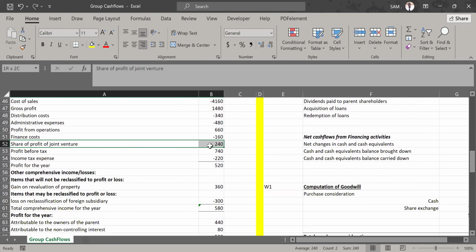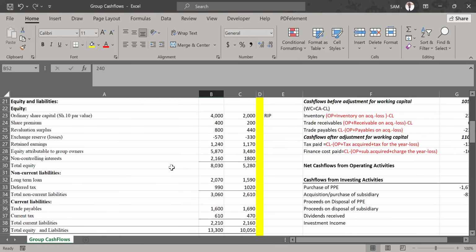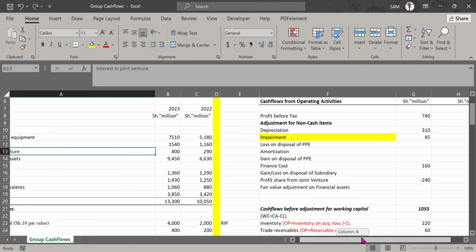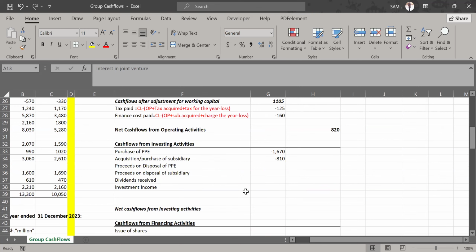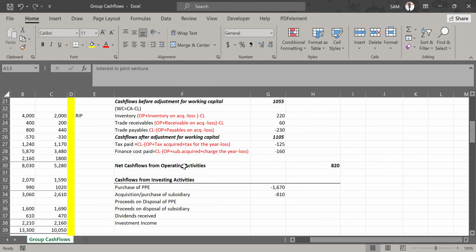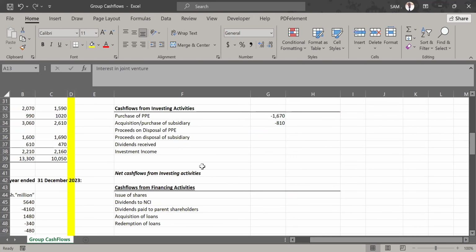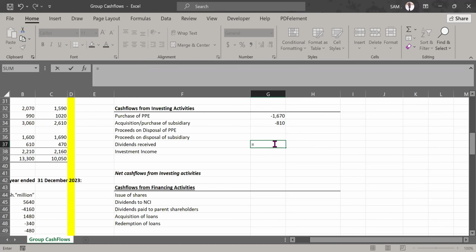You see that? Share of profit of joint venture, 240. But then we've been given the opening and closing balance of our interest. So how do we compare that? Now we come here to see if we received any dividends. I will go here, to the section on cash flow from investing activities. Now, dividends received section. I want us to see, did we receive any dividends or not?